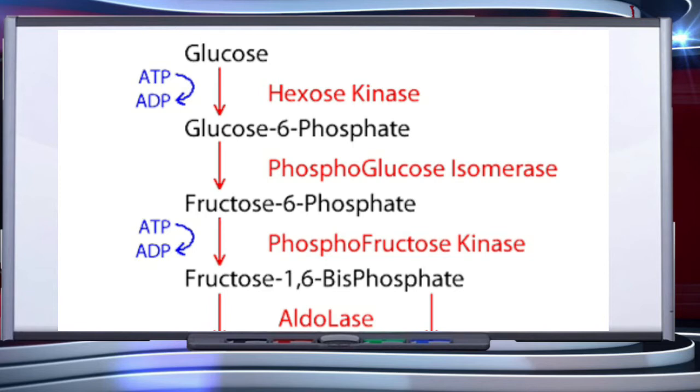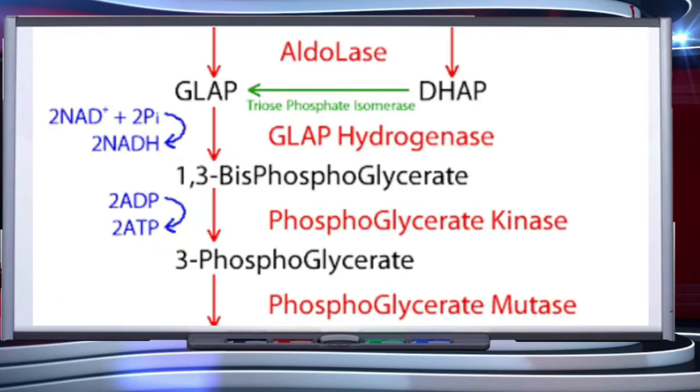Fructose 6-phosphate is then phosphorylated with the use of an ATP molecule into fructose 1,6-bisphosphate, and this reaction is catalyzed by phosphofructokinase. Fructose 1,6-bisphosphate is split into one molecule of 3-phosphoglyceraldehyde and one molecule of dihydroxyacetone phosphate. These two products are interconvertible. 3-phosphoglyceraldehyde is oxidized to 1,3-bisphosphoglycerate where NAD is reduced to NADH.